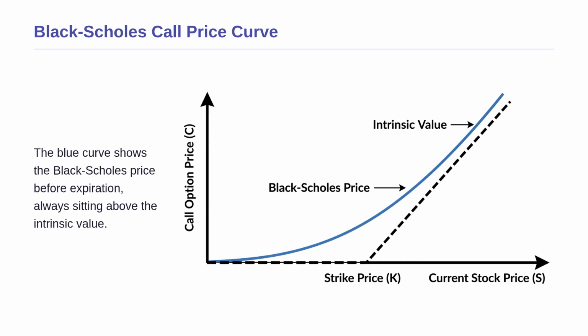The smooth blue curve shows the Black-Scholes price before expiration. Notice how the blue curve is always higher than the dashed line? This extra gap represents the time value of the option, which is the premium you pay for the chance that the stock price might swing even higher before time runs out.